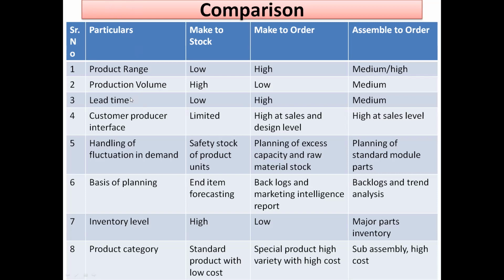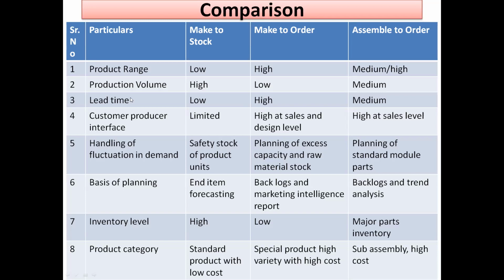Okay, so here, basis of planning, make to order. What are the backlogs? What previous pending orders am I having? What do I require to go with those previous pending orders? And what is the history of what we are manufacturing now? And marketing intelligence report. What is the report from marketing about that particular planning? And then assemble to order, backlogs, again the same thing, and trend analysis. What is the trend? How frequently is it required? And based on the trend, that planning is made.